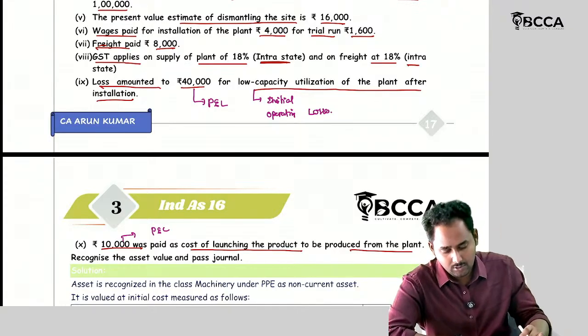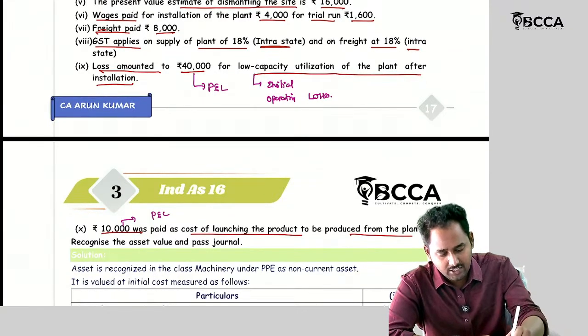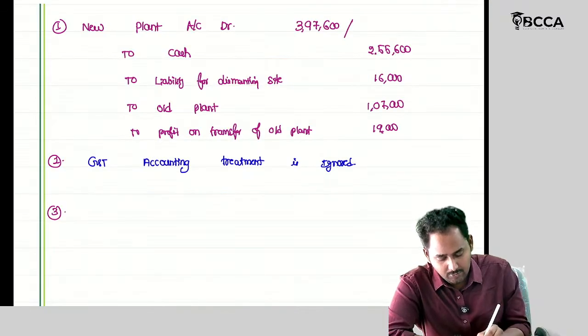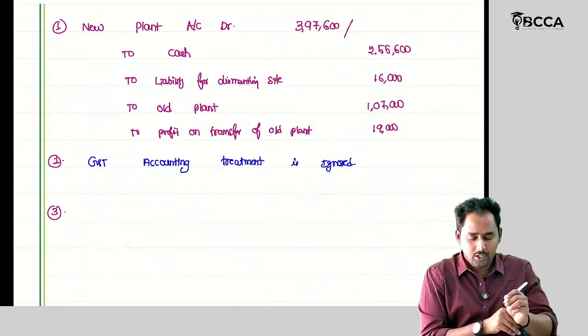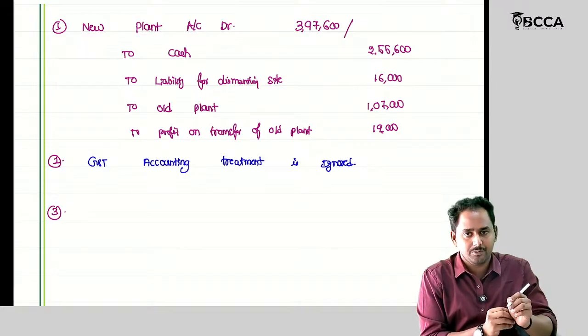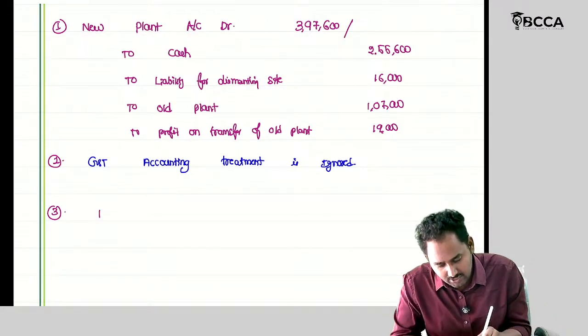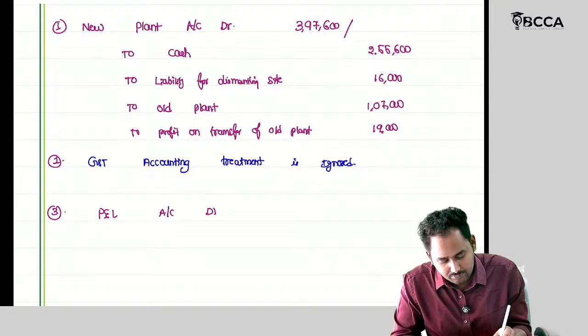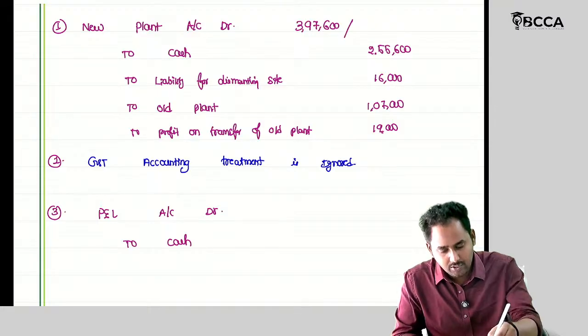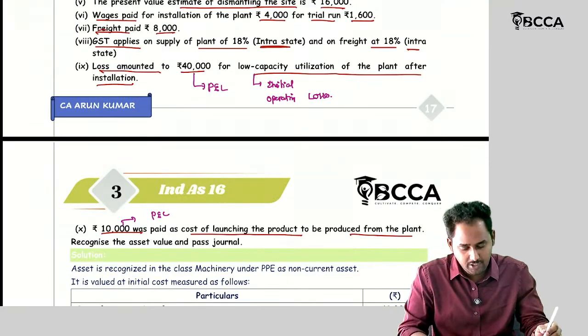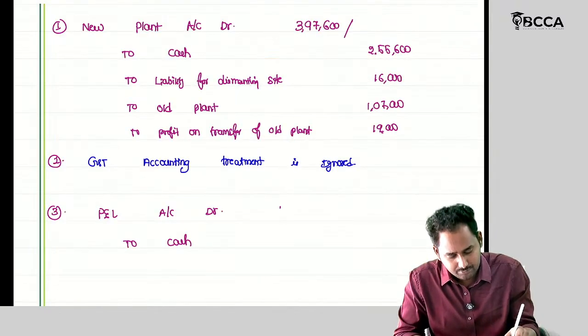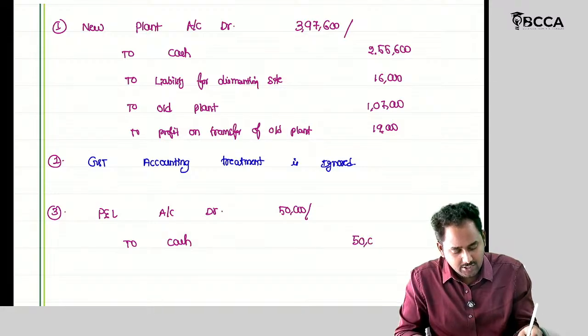But we have incurred the cash, right? So tell me the journal entry. I'm providing the net journal entry. Okay. What is the net journal entry? P&L account debit to cash account. What is the total amount here? 40,000 plus 10,000, 50,000. So what are the journal entries here generally?